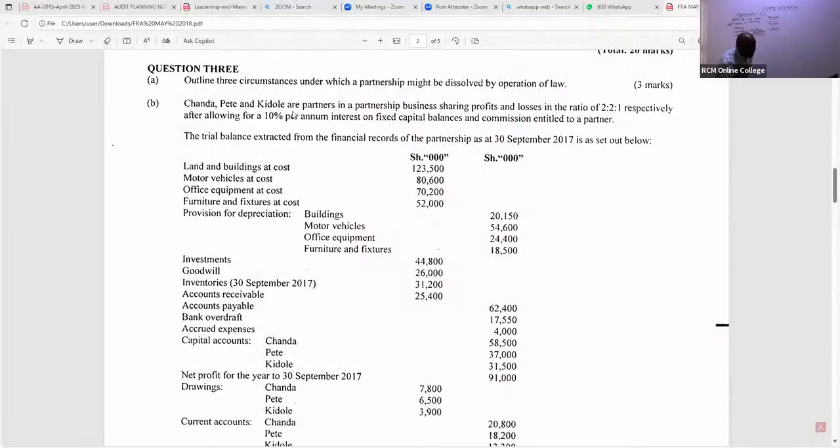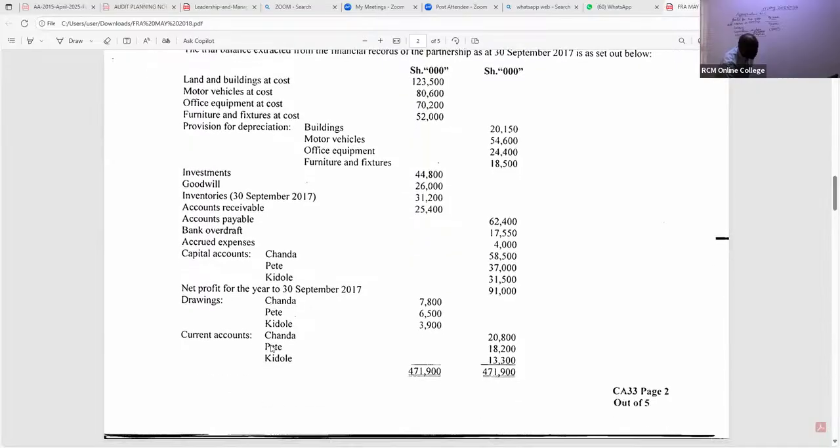You can see, ladies and gentlemen, the interest is 10% per annum on fixed capital balances. So each one of them will be getting 10%. When you come to capital accounts, we have Chanda 58,500. You can either aggregate them or do them separately. Chanda is getting 10% of 58,500.